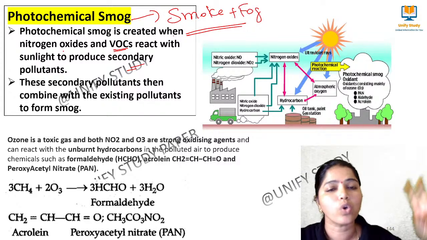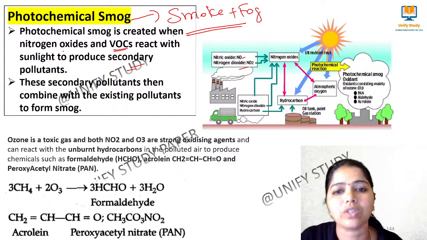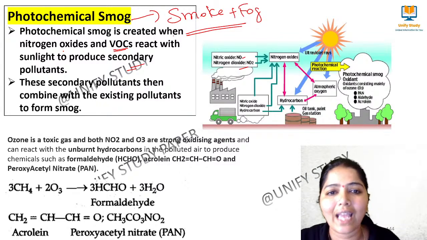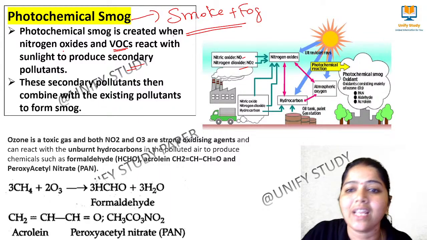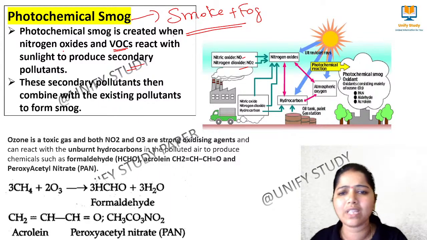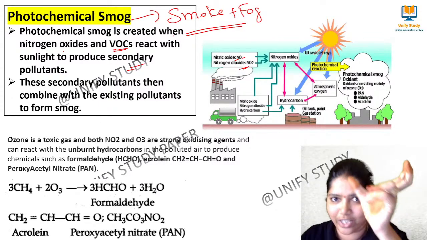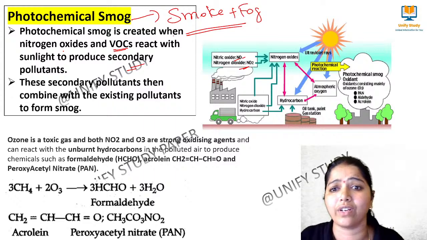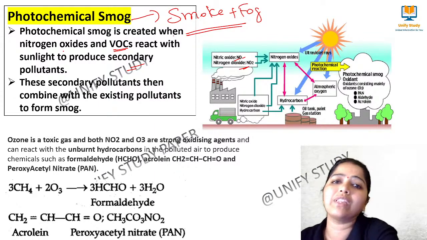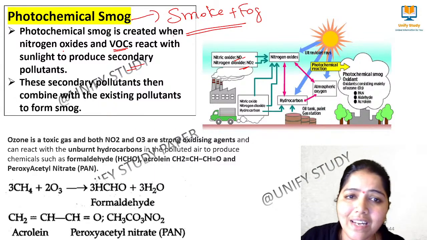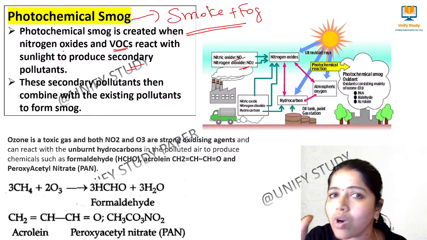You understand? So how is it created? Nitric oxide or nitrogen oxide is emitted by the industry, and then they react with the VOC in the presence of sunlight. In the presence of sunlight, they create this photochemical smog. There we have various options, NO, NO2, all those oxides of nitrogen. When those oxides of nitrogen react with the sunlight and the atmospheric oxygen, they give the photochemical smog. These secondary pollutants combine with the existing pollutants to form the smog, that is smoke plus fog.